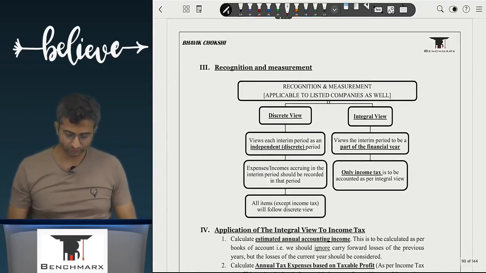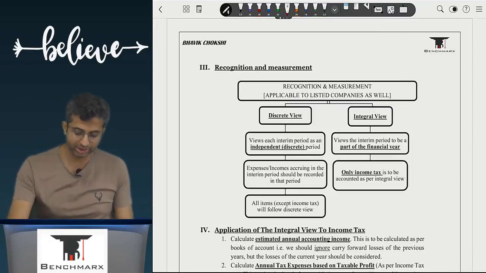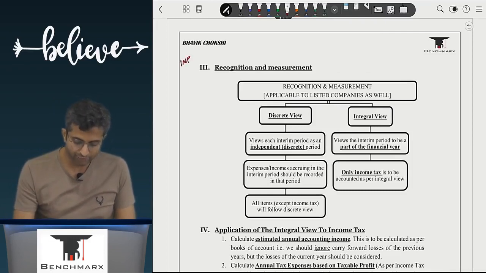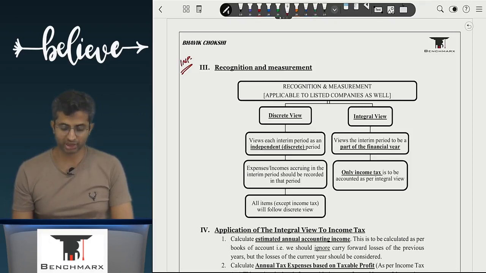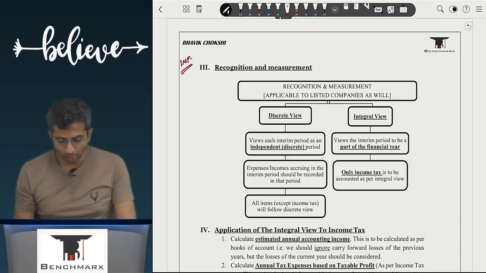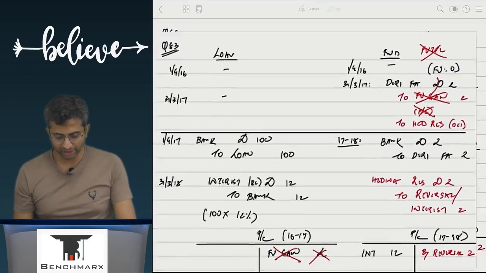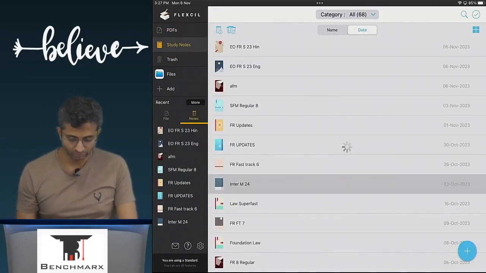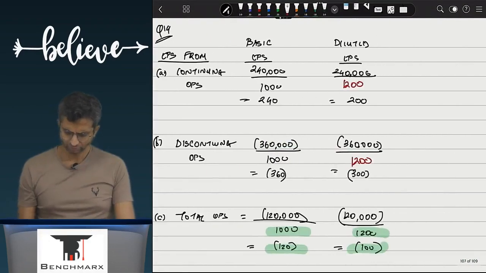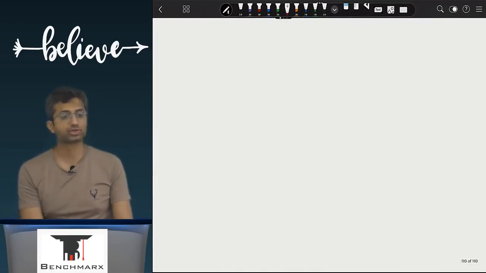Okay. Recognition and measurement. Now this is what I would say is important. So if you get a sum on this, which I think you would, considering that it is a new addition, then it is highly likely that you will get a sum on this part, recognition and measurement. How will you recognize a particular item in your interim financial report?